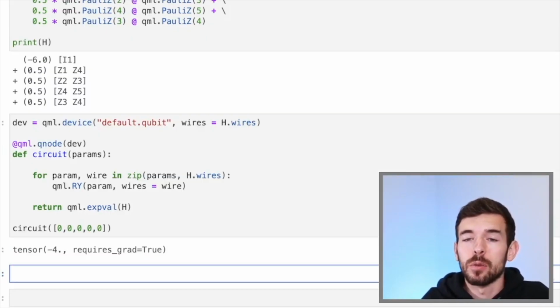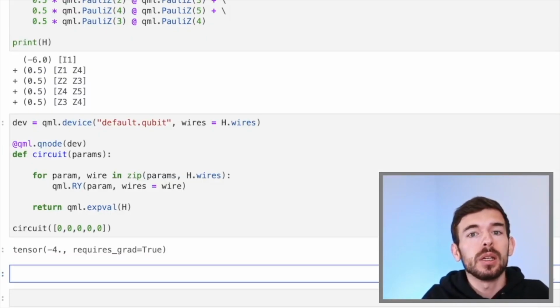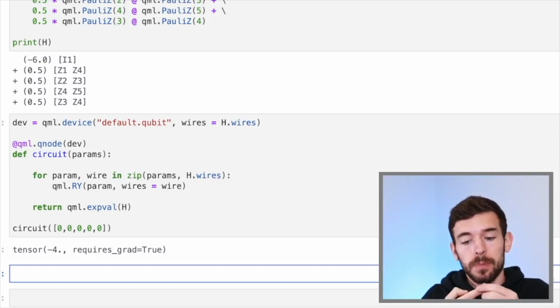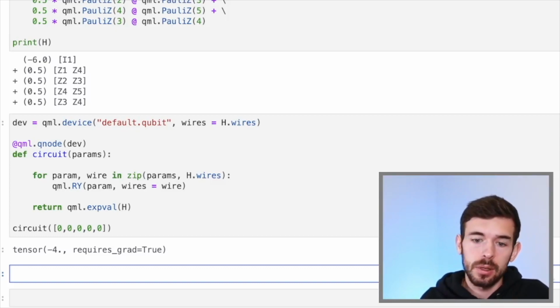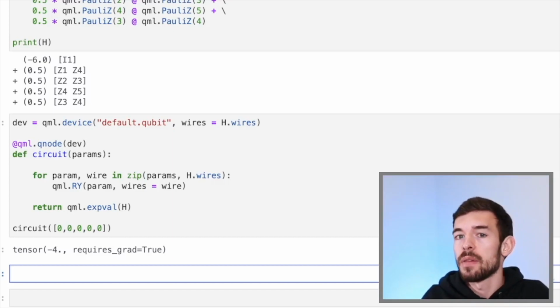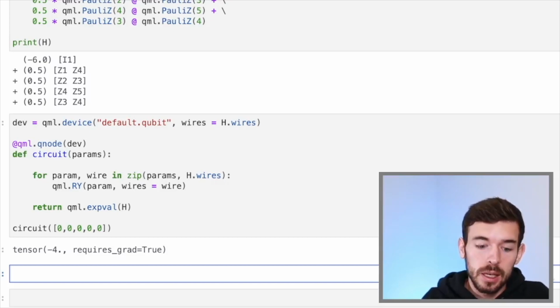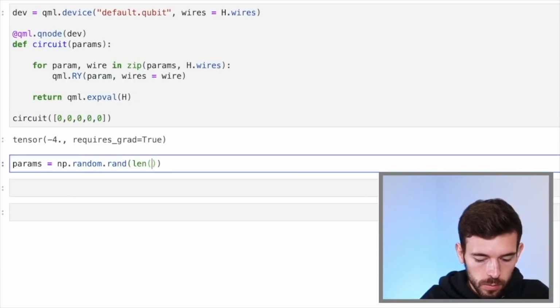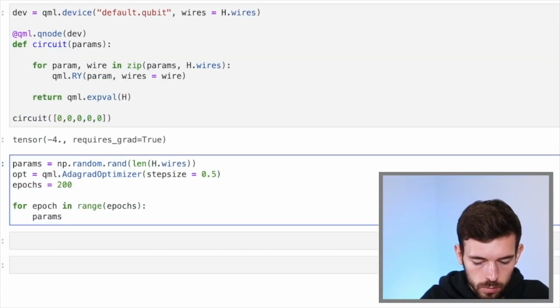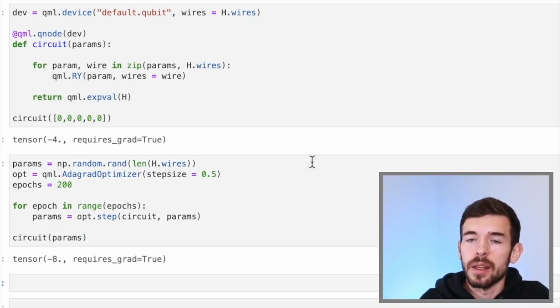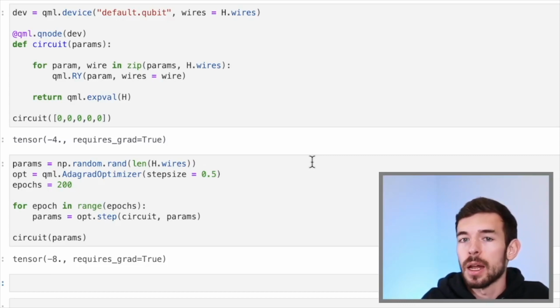And finally, we have to put our function, this circuit, in a training process. So to do that, we need 3 things: an initial value for the parameters, an optimizer, and the number of epochs. So with that, we can code the main idea of the training. In our case, we have chosen the Adagrad optimizer and 200 epochs.